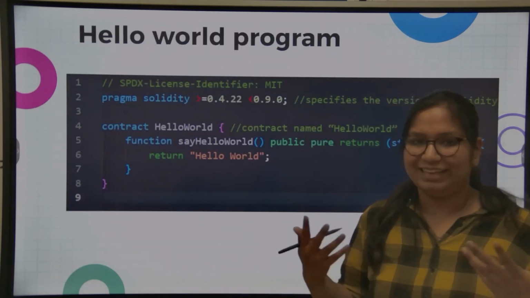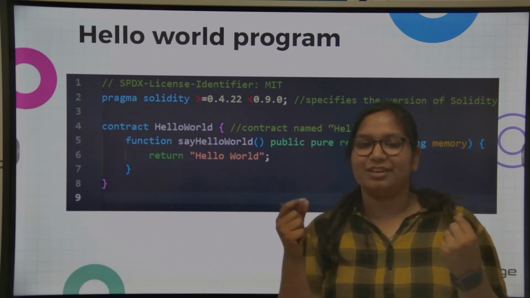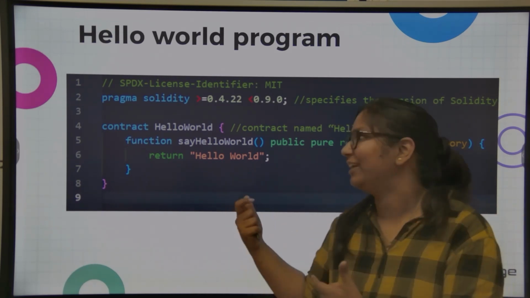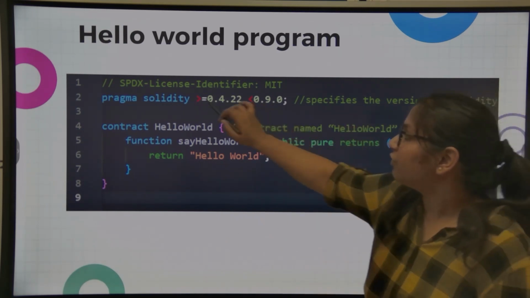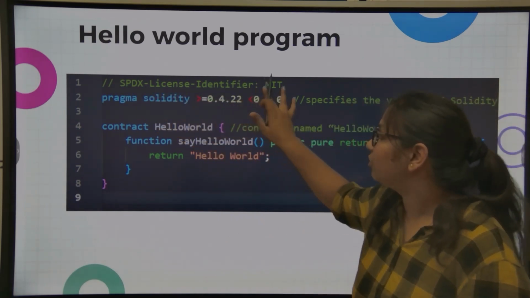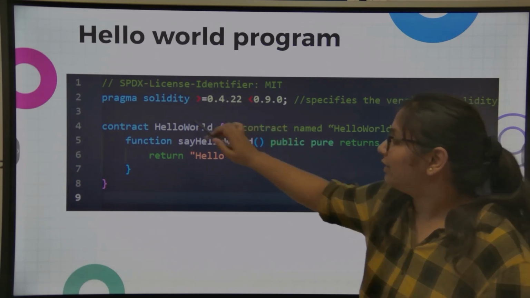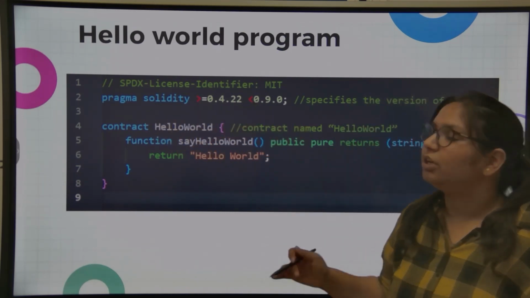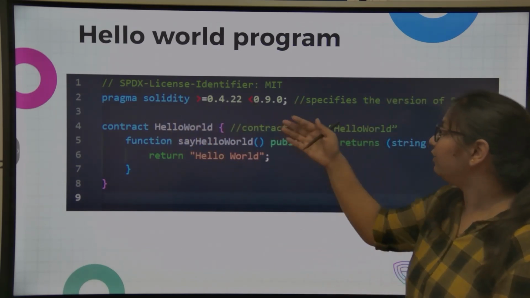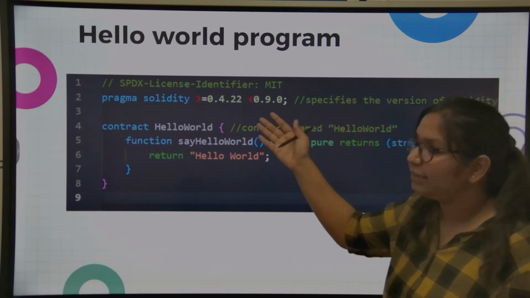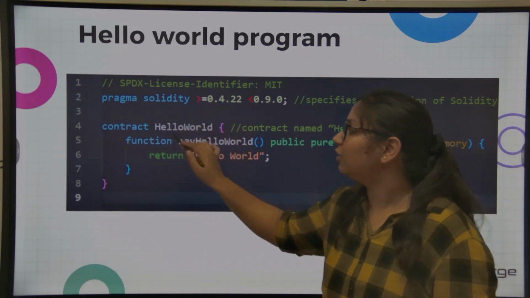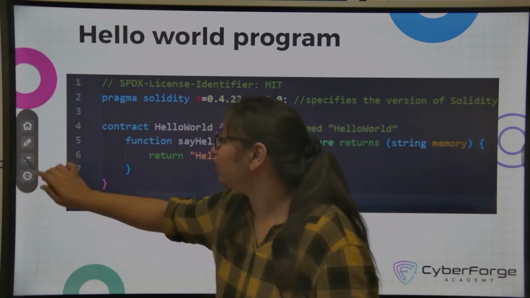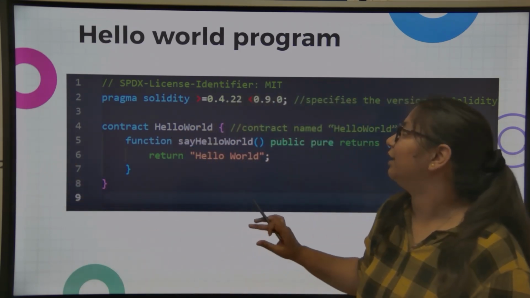Now, like in every language when we learn, we start with a Hello World program. So why not here? This is the Hello World program in Solidity. First, we need to put the license in comments, then pragma solidity version. It is written for specifying the version of Solidity we'll be using in our smart contract. Then we'll write contract and the contract name. Here we are using HelloWorld as our contract name.